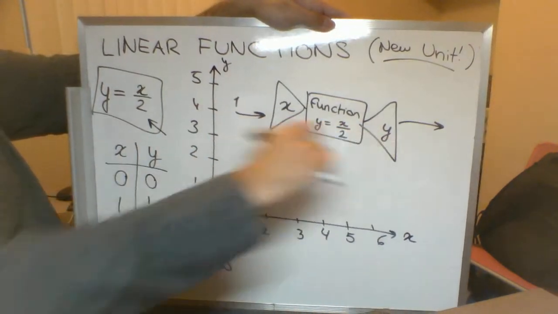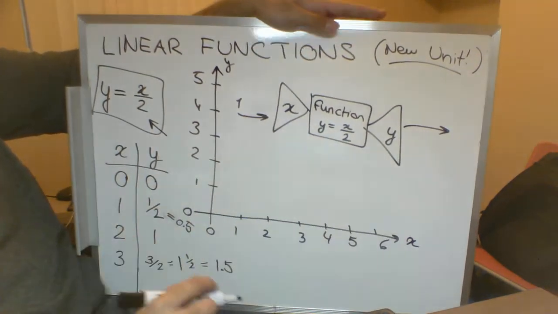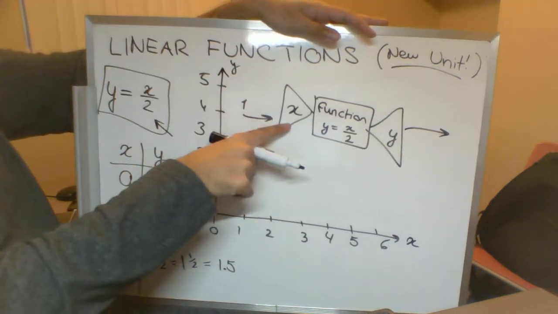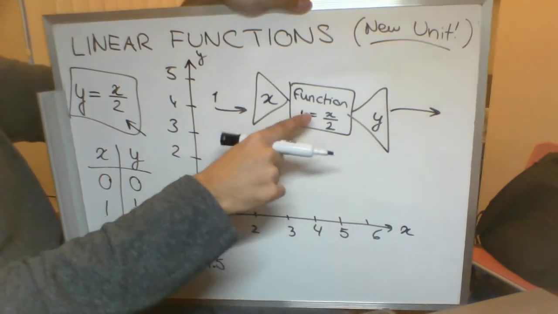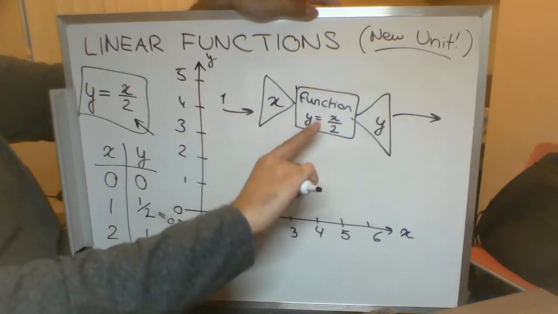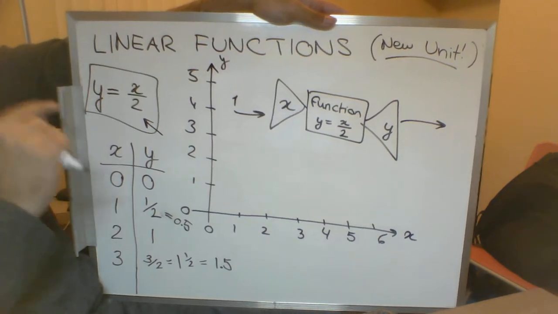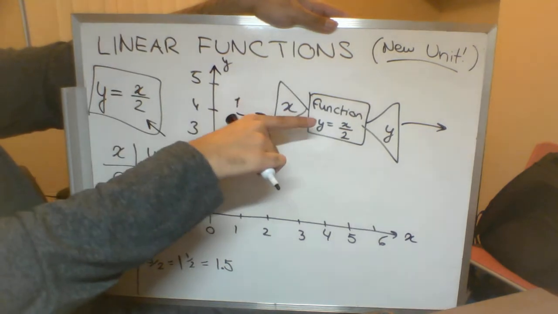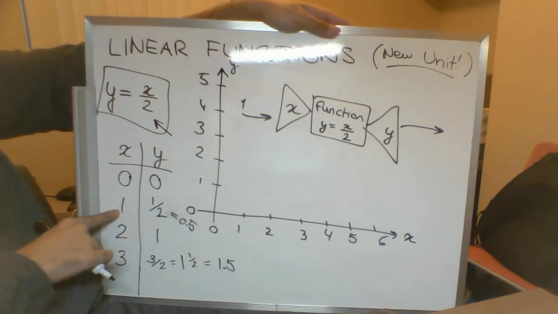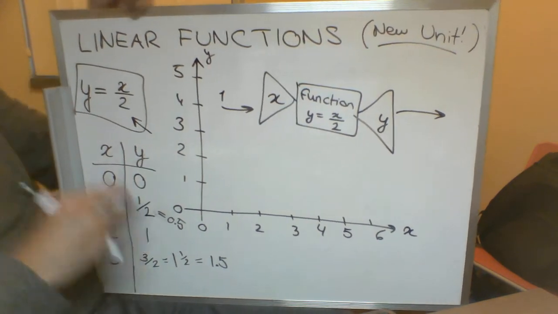So I put in a 1, it gives me 1/2. I put in 2, it gives me 1. I put in 10, it gives me 5. Every time, this function does the same thing. I choose what I want to put into this side of the machine, and then it does the same calculation to it every single time, no matter what number I put in, and it spits out the result for me. So that's what's happening over here. I'm plugging in a 1, so I'm putting a 1 into the machine. It's dividing it by 2 and spitting out a result. So we got a 1 that I put into the machine, and we got 1/2 coming out of the machine. All right, so that's how this works.